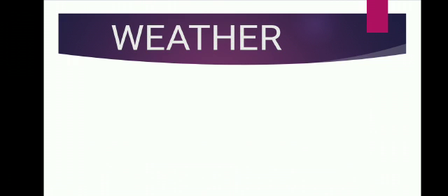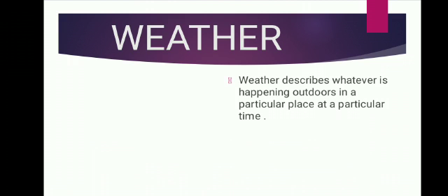So first we'll see what is weather and climate. Before going to the weather, we'll see what is atmosphere. Our earth is surrounded by a thick layer of air, called the atmosphere. That atmosphere changes. That condition of changing is called weather and climate. So the conditions within the atmosphere keep changing from time to time, that we can say weather and climate.